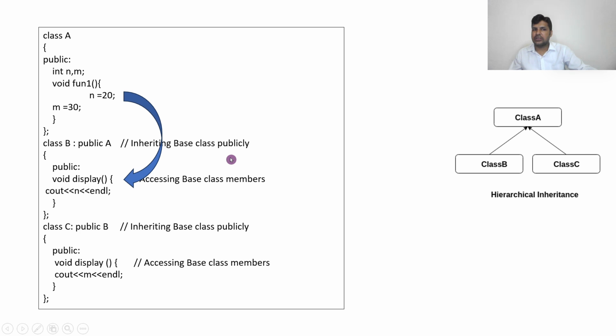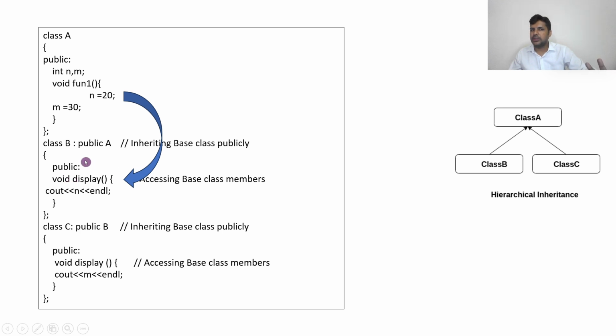Now let us see how the program works. For example, A is accessed in B. Here n is equal to 20 and m is equal to 30; I have taken two values. Then I have printed n.